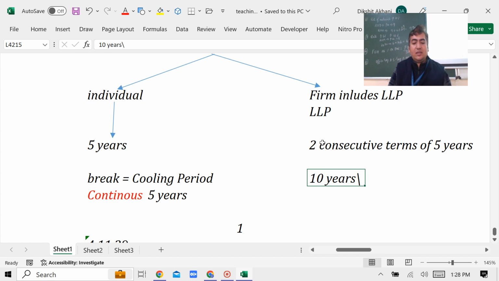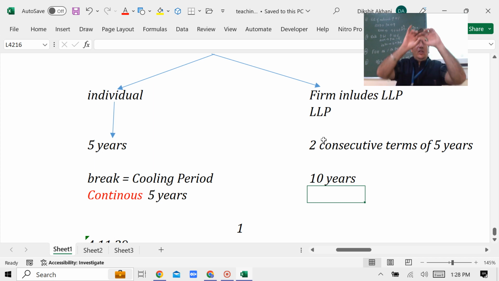So you write this and come out of the exam hall thinking you know the answer: firm means 10 years. But what if I use the words 10 years in the law, and what if I use the words two consecutive terms of 5 years in the law? Does the interpretation remain the same or change? Bhavna says it changes. Matru, what's your answer? Does the interpretation remain the same or change?